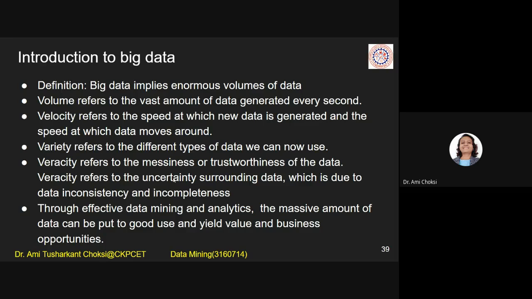Veracity refers to the uncertainty surrounding the data, which is due to data inconsistency and incompleteness, right? So we have volume, velocity, variety, and veracity. Okay. Through effective data mining and analytics, the massive amount of data can be put to good use and yield value and business opportunities.